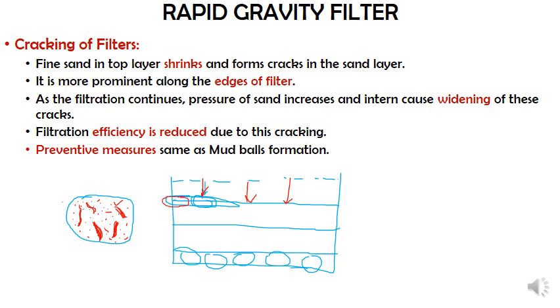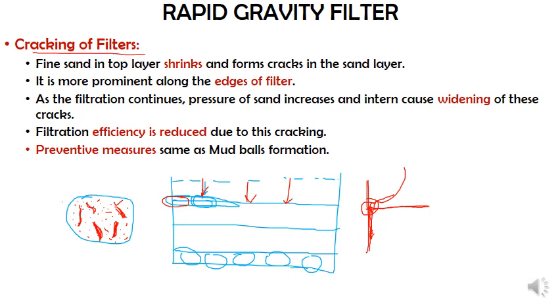That is the edge of, let us say like this is the edge of the tank, and this is the sand where it is meeting. So at these edges, these cracks will be much more prominent. Because of this, the water will try to pass through the least resisting flow, or the least resisting path. The water will just come here and flow down to the lower layer, because of which your efficiency will come down. So this is nothing but the cracking of filters.